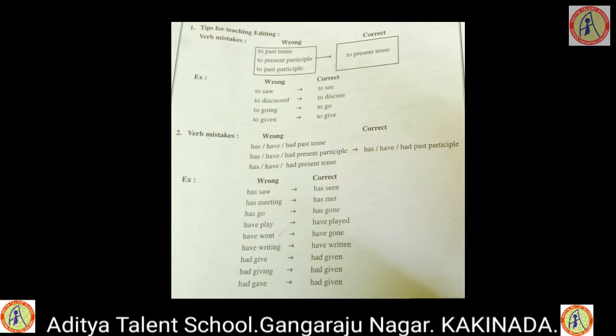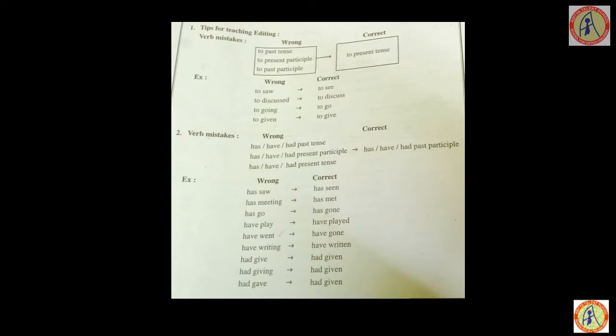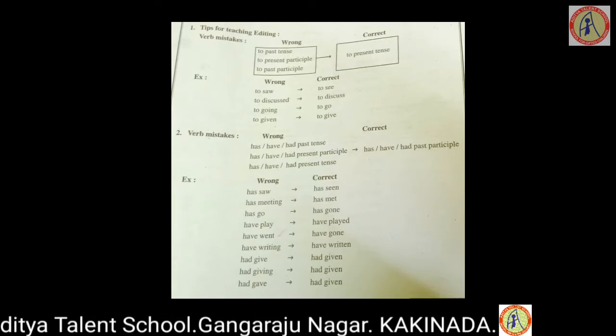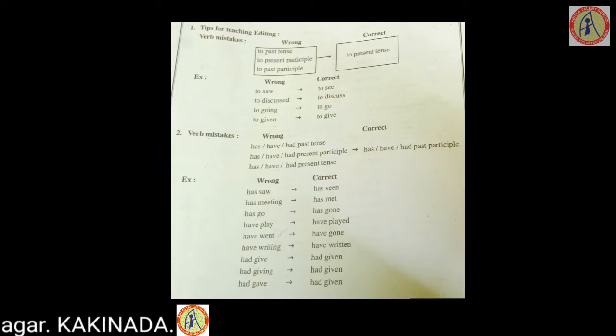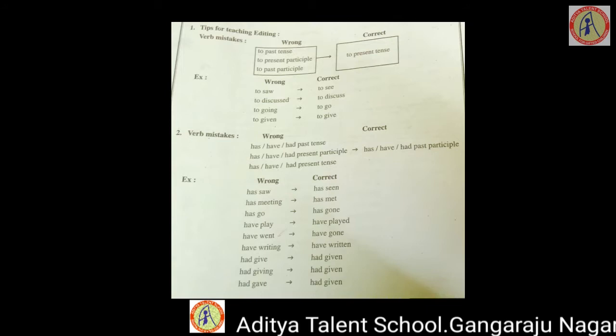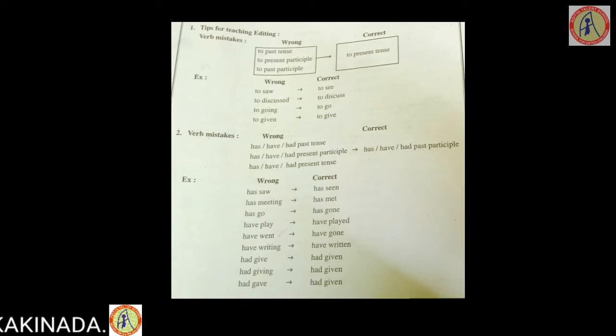And second, if the perfect tense is given with has, have or had, in any of the participle, present tense or past tense forms, you should always write the V3 form followed with has, have, had.